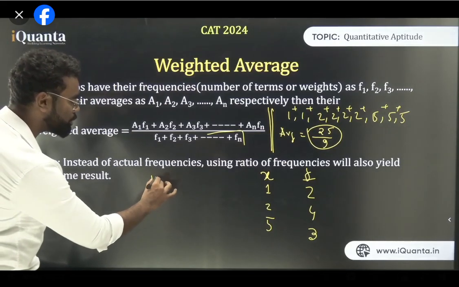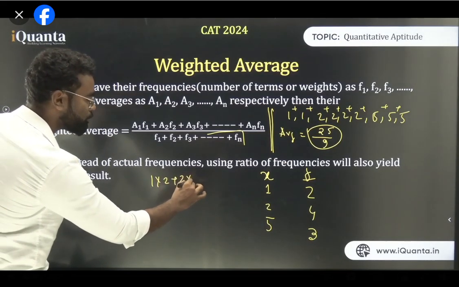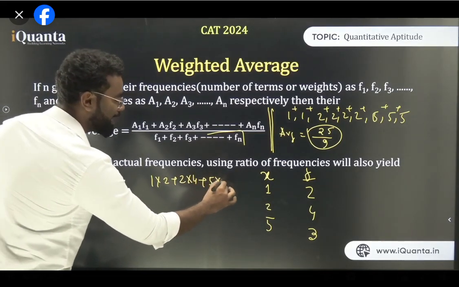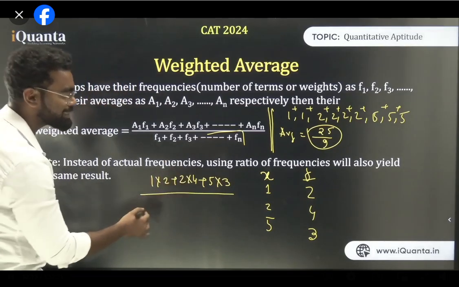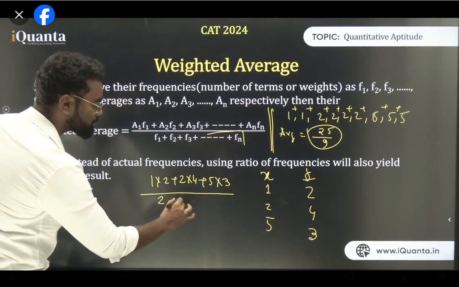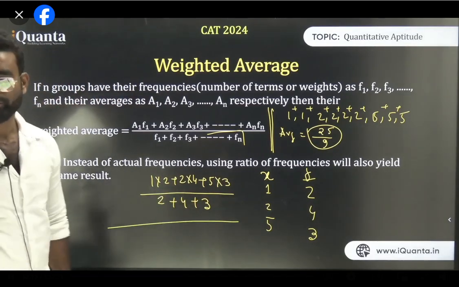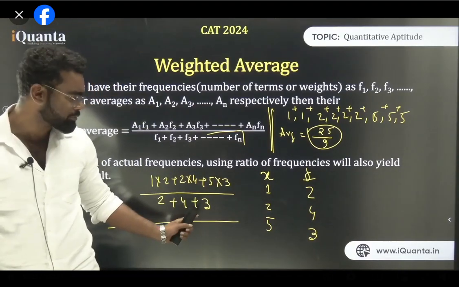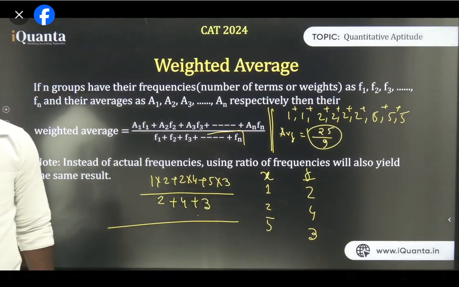Now whatever I'm adding this way, I can also add like this. 1 occurs twice, so that is 1 into 2. 2 occurs 4 times, that is 2 into 4. 5 occurs 3 times, that is 5 into 3. And what is the total number of frequency? Total number of objects here is 2 plus 4 plus 3. And this is nothing but the weighted average. So this is the concept of weighted average. Am I clear, guys?